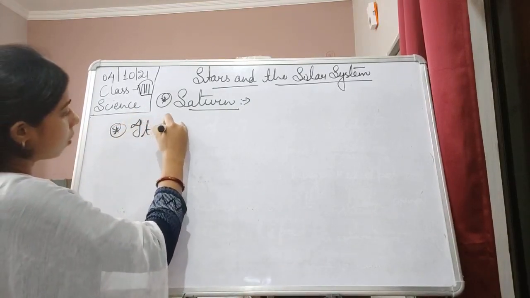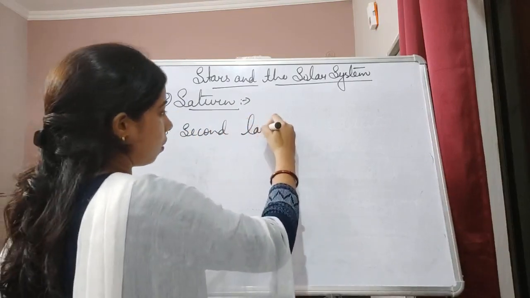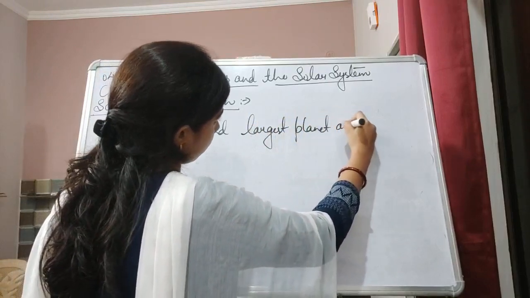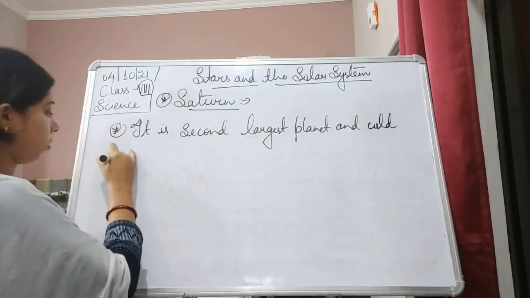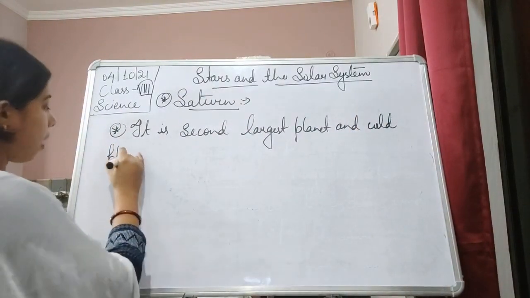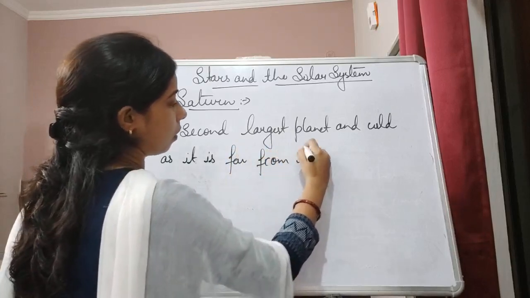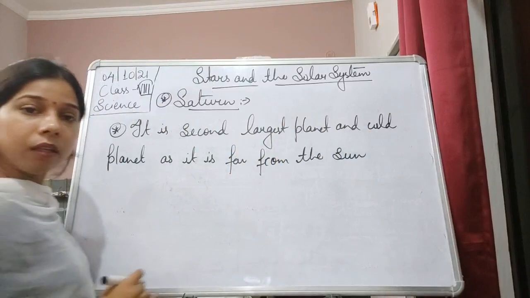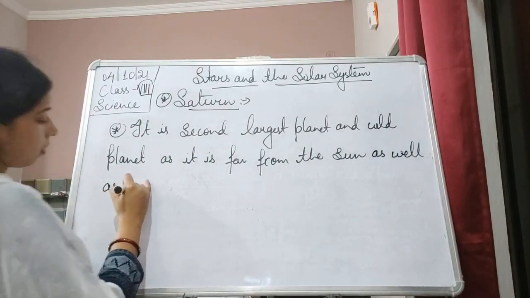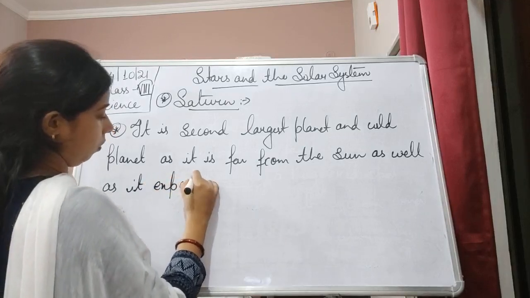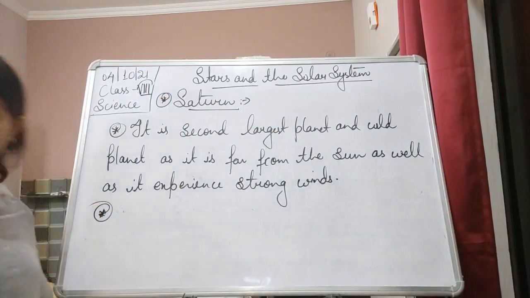So it is the second largest planet and a cold planet, as it is far from the Sun, as well as it experiences strong winds.